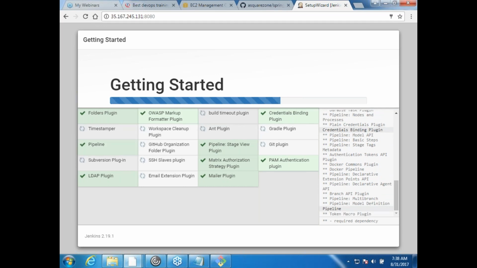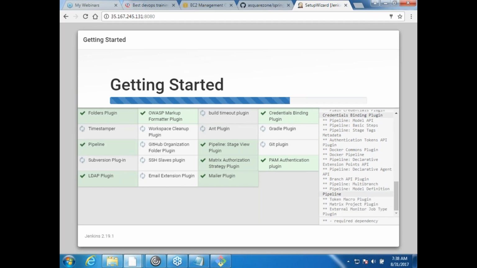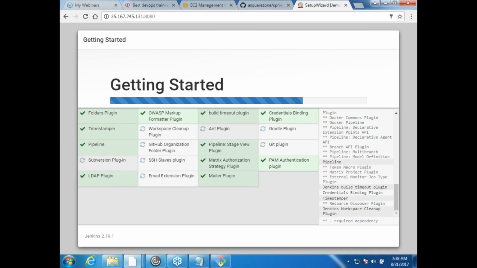Giving permissions to the user is an essential activity of Jenkins, and that is where most of the jobs fail.